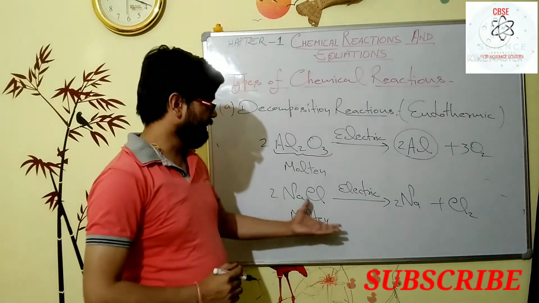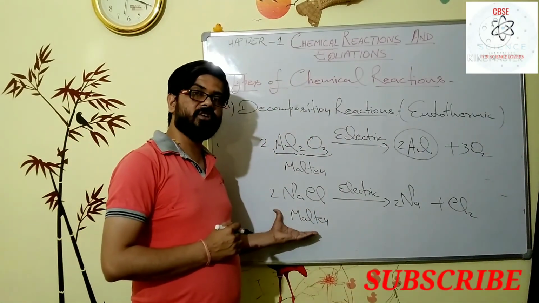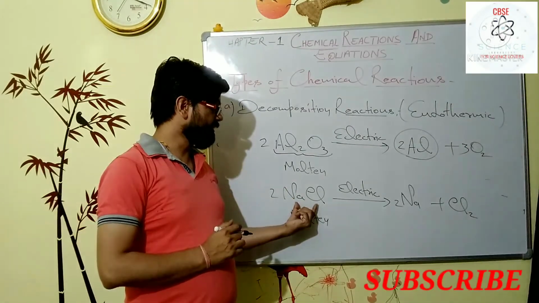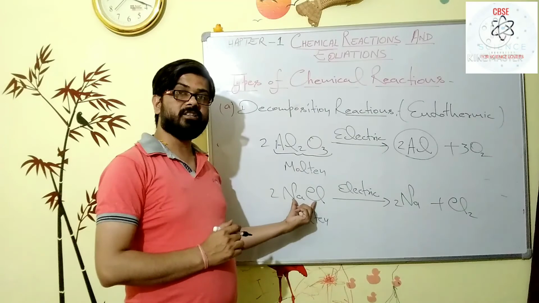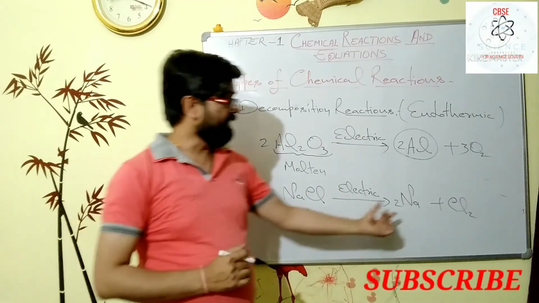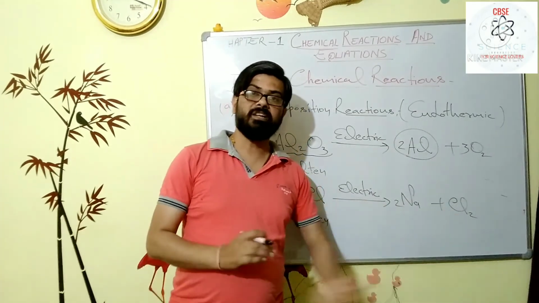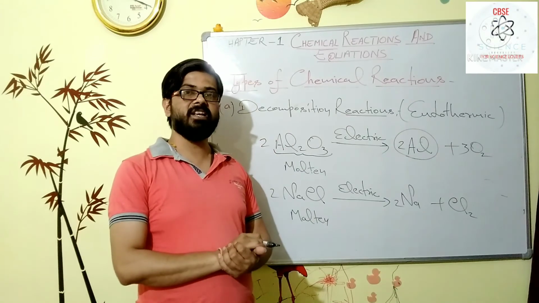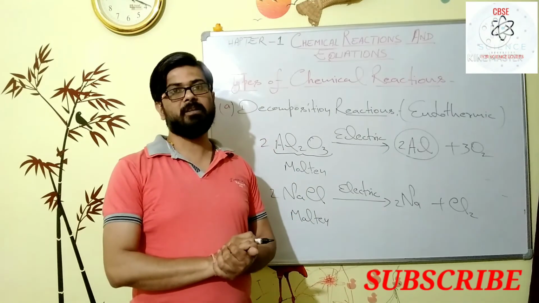So that type of decomposition is also electric decomposition. Why? Because we are passing the electricity through the molten NaCl, and NaCl is decomposing and we are getting sodium metal and chlorine gas. That's why decomposition has a great importance in metallurgical processes.